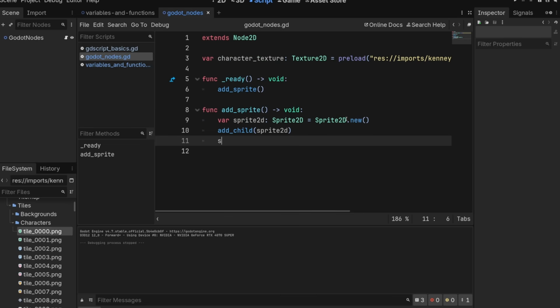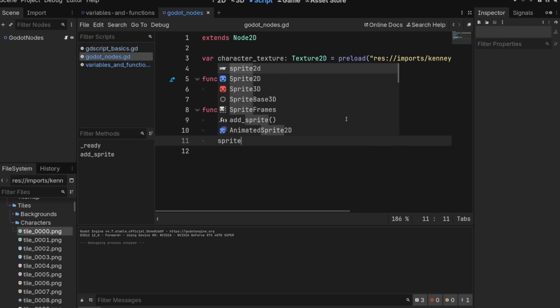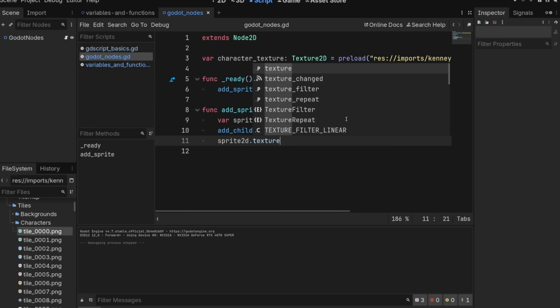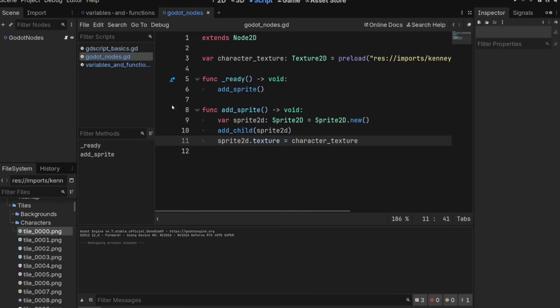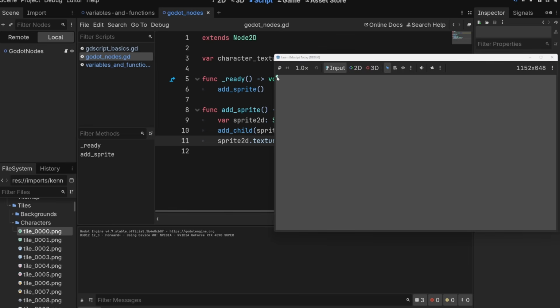And then from here we can say sprite2d.texture = character_texture. And this is the dot notation I was talking about before. Sprite2D has a property, a variable in it called texture, and you can set it by doing sprite2d.texture and passing in the texture we want. So now if we play this, you see we've got a little guy. He's up in the corner because we have not changed his position yet.